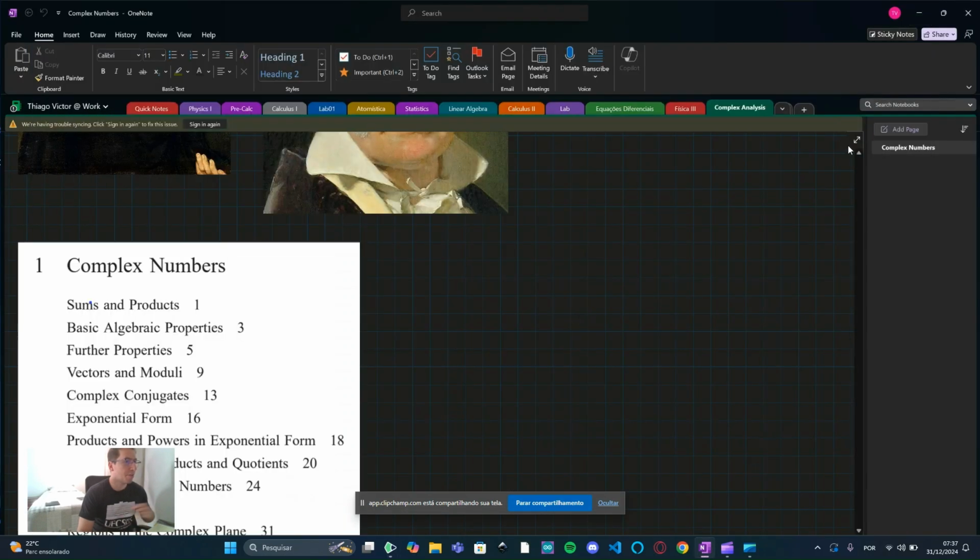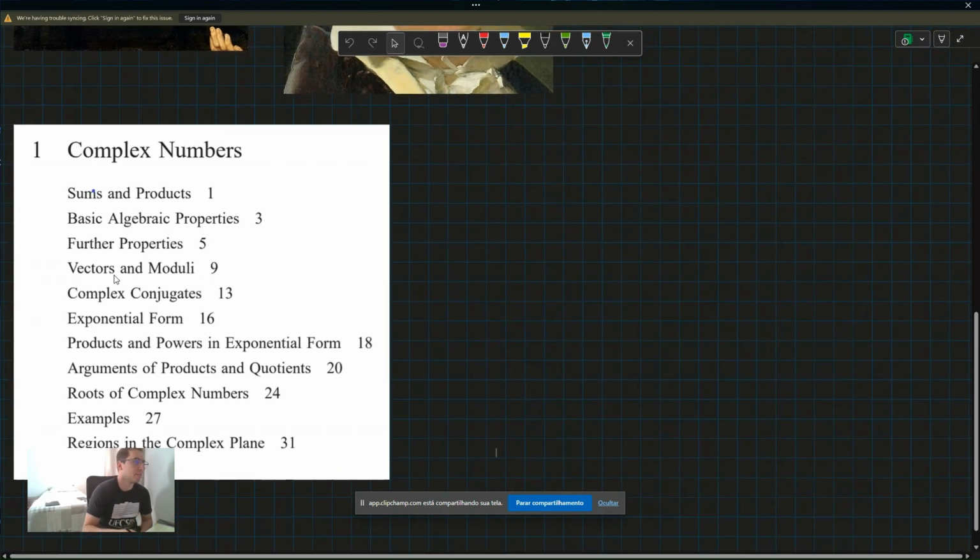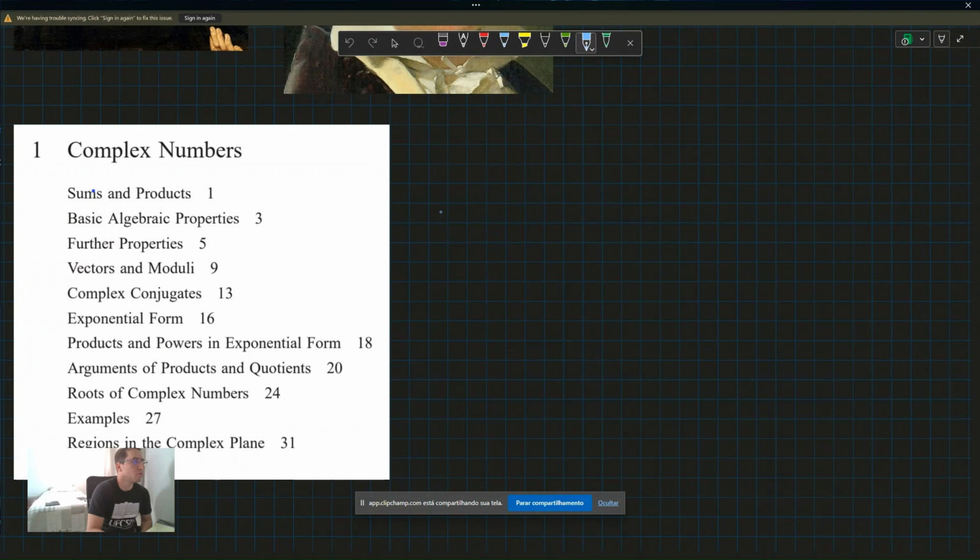Okay, another thing that I wanted to show after we see those basic properties is some applications that are very useful in electrical engineering, for example, which is the use of phasors or phasor analysis. And this is very important because it's very useful to use these complex numbers to simplify trigonometric operations. Like when we use trigonometric identities, instead of using them, we can use the representation in an exponential form of a complex number. And this facilitates a lot operating with trigonometric functions.